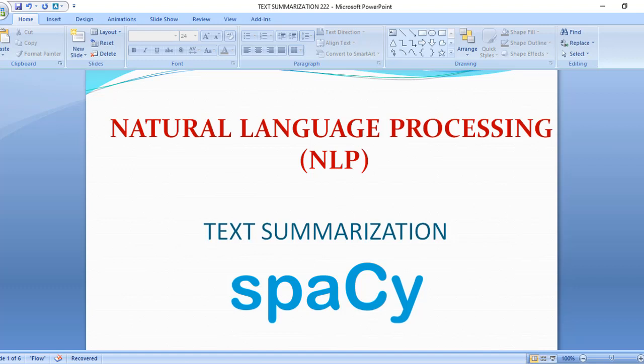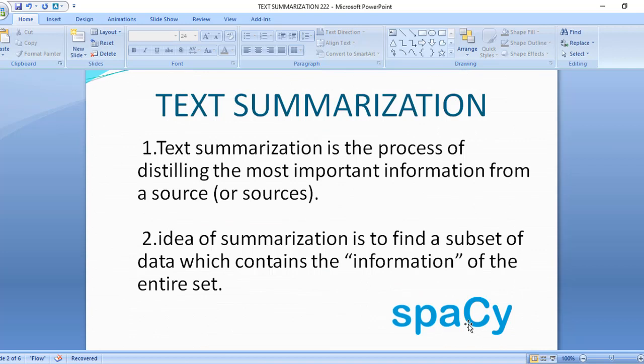Today I'll be discussing a natural language processing topic: text summarization using the Spacy library. Before getting started, I wanted to tell you something about text summarization. Text summarization is the process of distilling the most important information from the sources. Distilling means extracting the most important information from a source, that means from a text document.